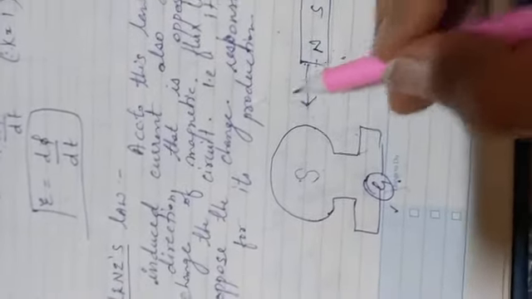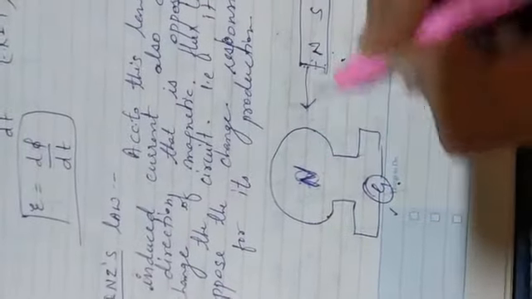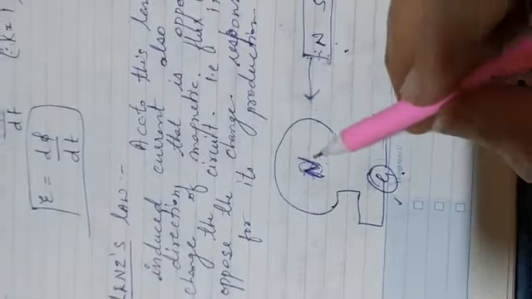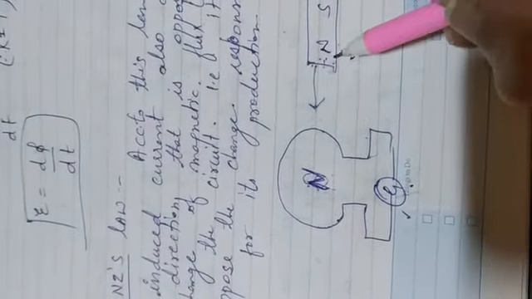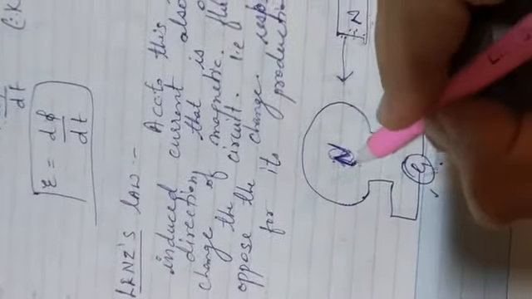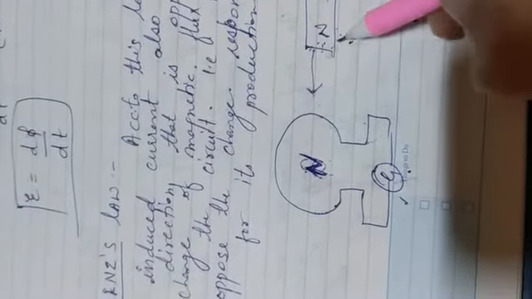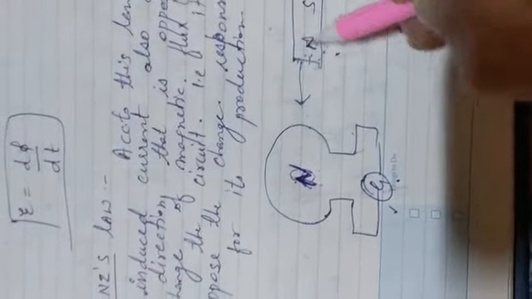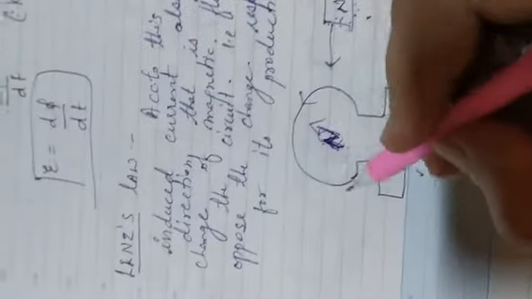How will it be opposed? By repulsion, and repulsion takes place if we take north polarity here. North will repel north, so it opposes the cause of its production. If we take north polarity here, it will oppose the magnet, and the current will act in this direction.